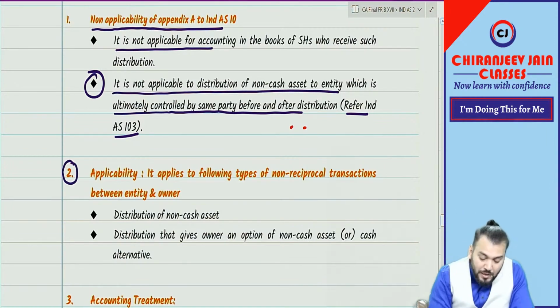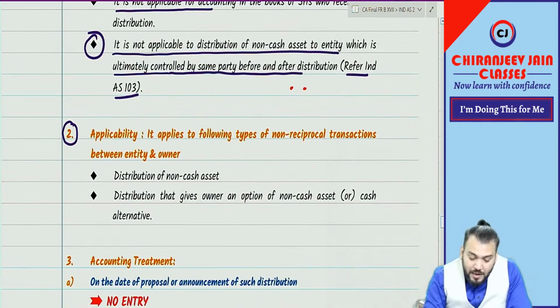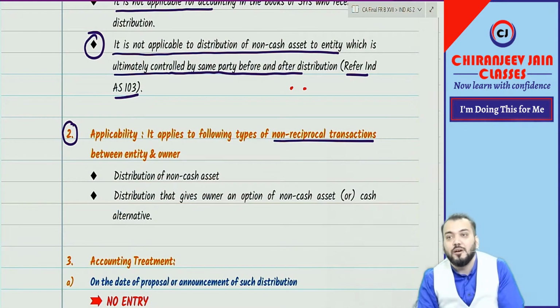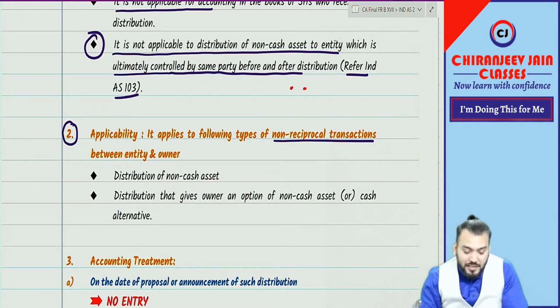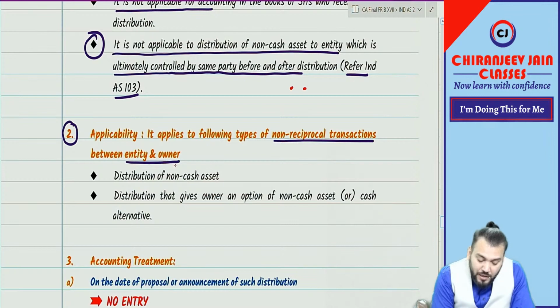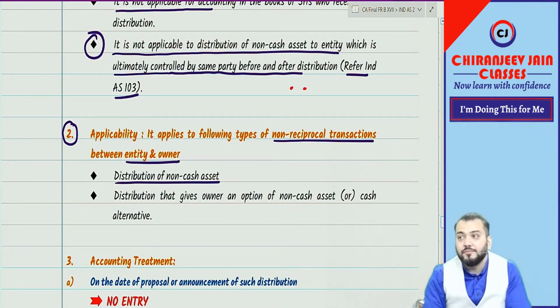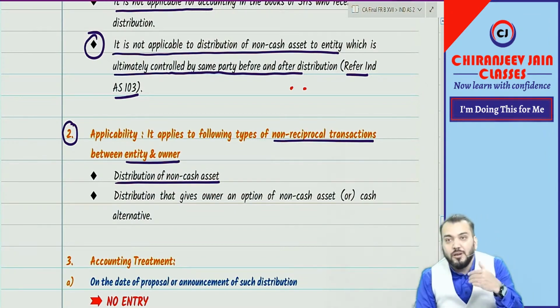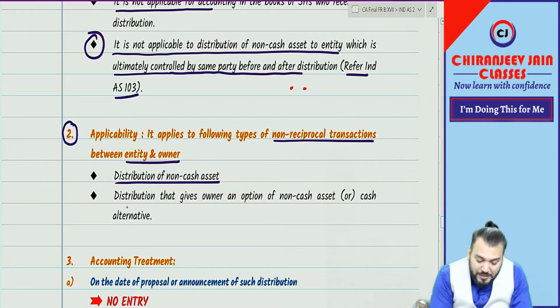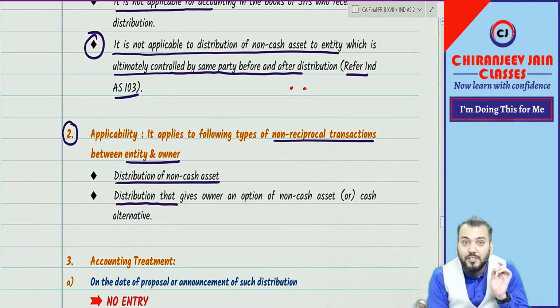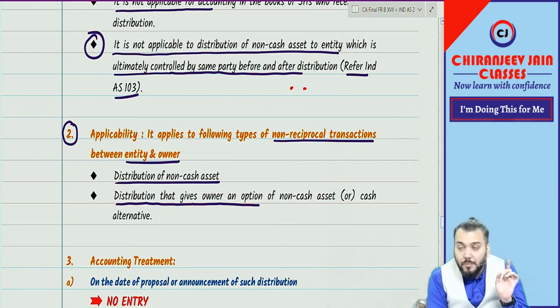Then point number 2, applicability. It is applicable to the following non-reciprocal transactions. I hope you have understood the meaning of non-reciprocal transaction now, between entity and owner. It is applicable to distribution of non-cash asset, and also to distribution that gives an owner an option of non-cash asset or cash alternative.